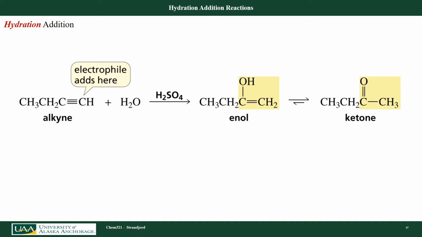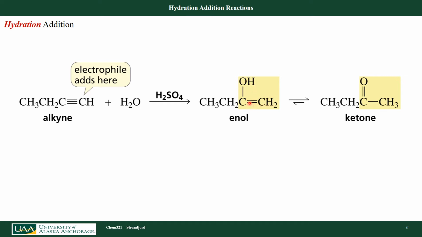Let's look at some more reactions with alkynes, and specifically let's look at a hydration reaction, which is also an addition reaction. So we're just adding water across a triple bond. And it's very similar in a lot of ways to adding water across a double bond. So here I have an alkyne. I add water in the presence of an acid catalyst. I form this substituted product. I have an OH here and I've added an H here.